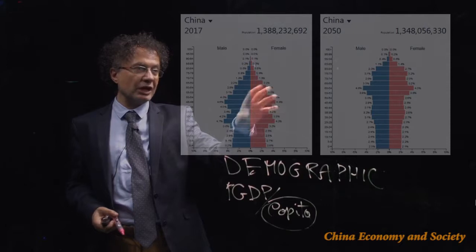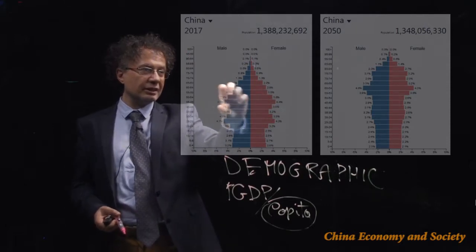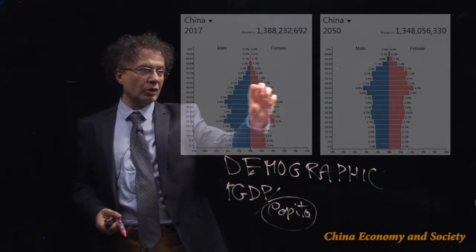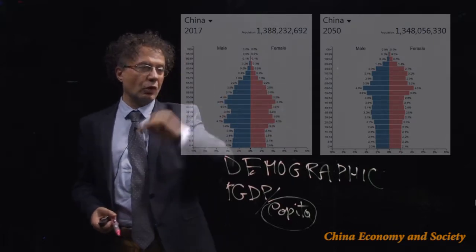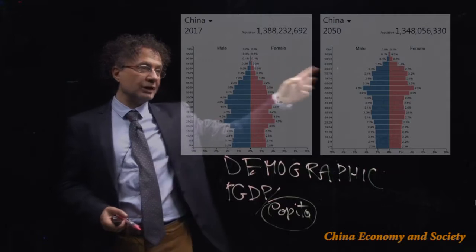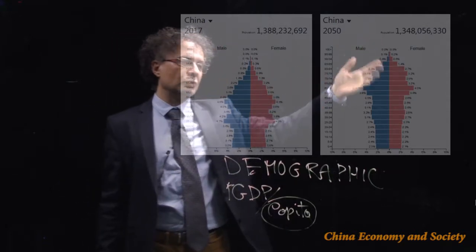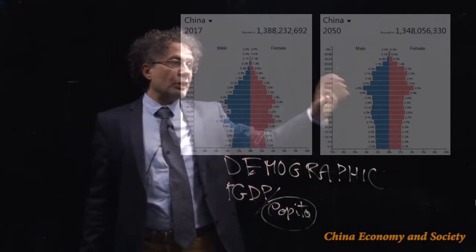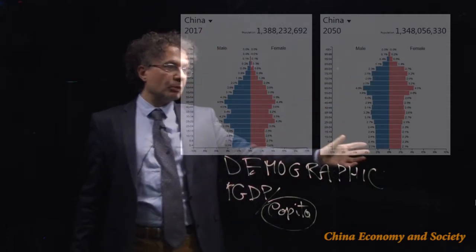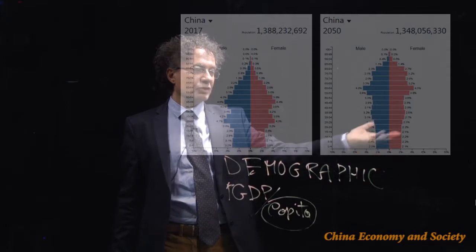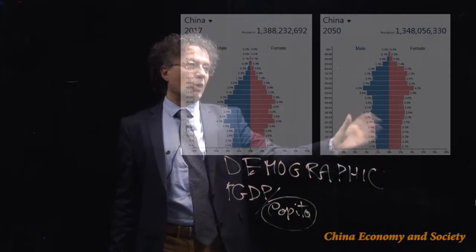So what do we see here? In China today, 2017, there is a large part of the population that belongs to the 40, 50, 55 years old. The problem is that if we look at the other chart in 2050, 25 years from now, there will be an even higher proportion of old people. And the proportion of young people, which is the base of this pyramid, becomes smaller and smaller.